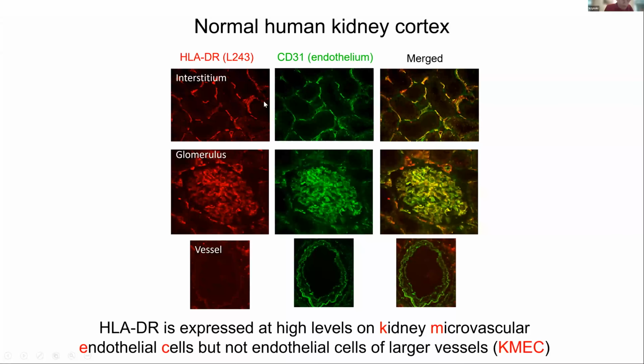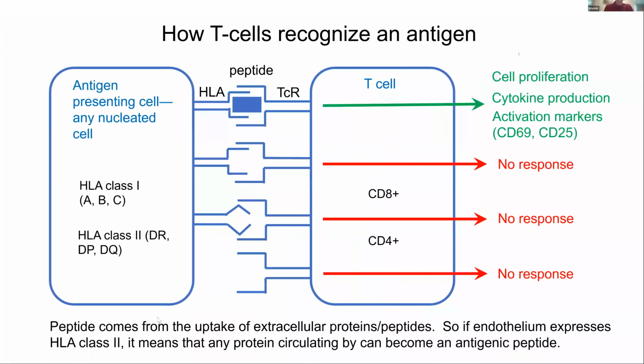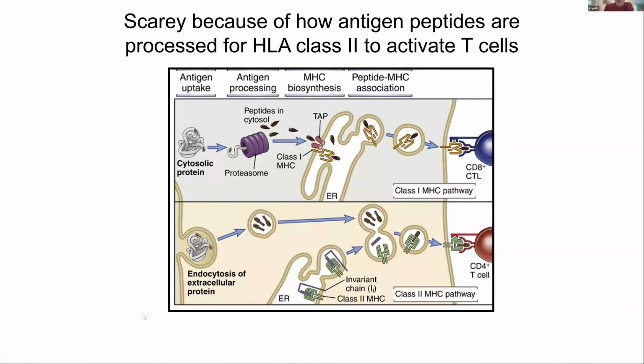And that has to do with how this peptide gets there. The peptide for class 2 comes from the uptake of extracellular proteins and peptides. So if these endothelial cells are expressing this, it means that any protein circulating by those blood vessels can potentially become an antigenic peptide. And just to emphasize again, here's your HLA class 2 pathway for antigen presentation. What happens is you get a protein that's endocytosed, it gets broken down into peptide, and then it gets bound on your HLA molecule to present to a CD4 T cell.